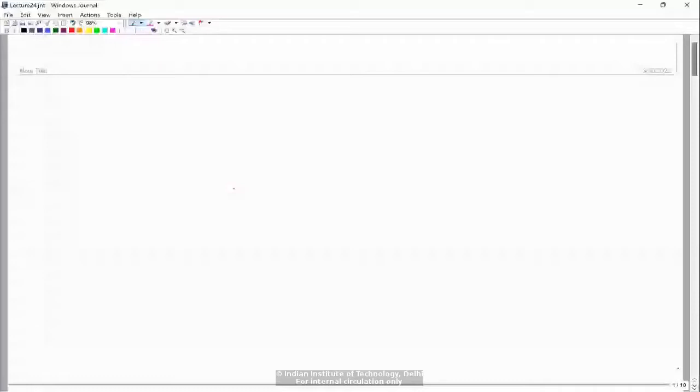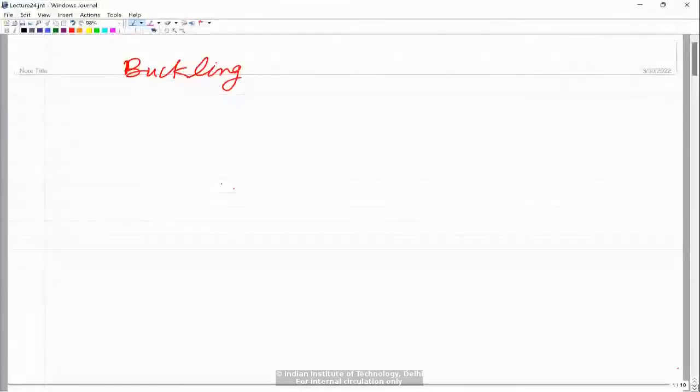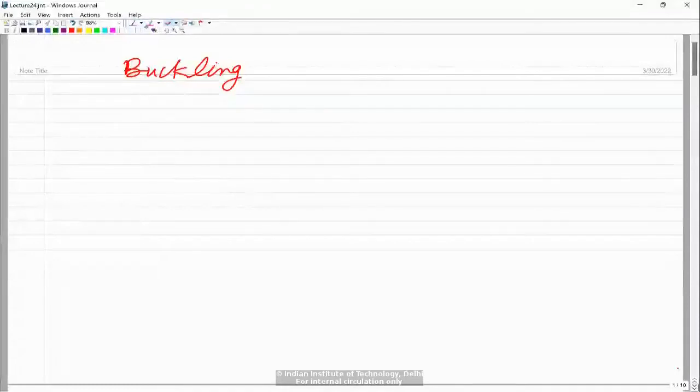Sir, from the exam point of view, what should we learn or read about in these topics? From the examples, you have to learn all the concepts which are taught. And the smaller things you should be able to do the way we have done the other problems, 1D and some of the simpler 2D problems.